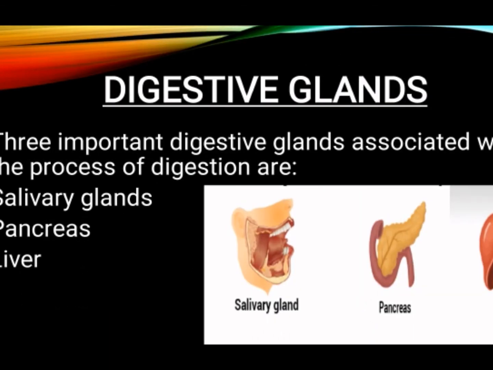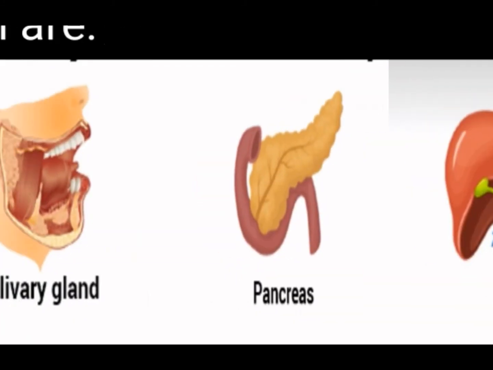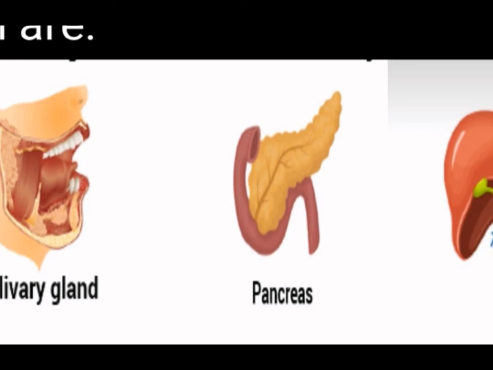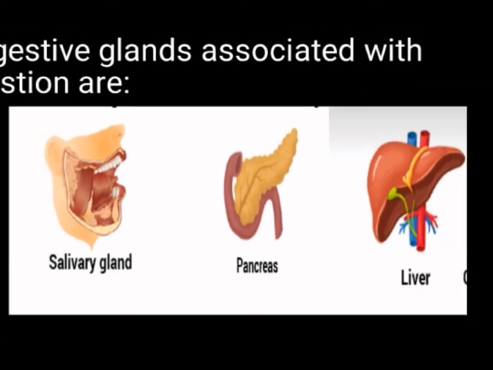Digestive glands. Three important digestive glands associated with the process of digestion are salivary glands, pancreas, liver. So I have kept the picture here for salivary gland, pancreas and liver. Salivary gland secretes saliva, pancreas produces pancreatic juice and liver produces bile juice for the digestion of fats. These are all the functions of salivary gland, pancreas and liver. Understood?